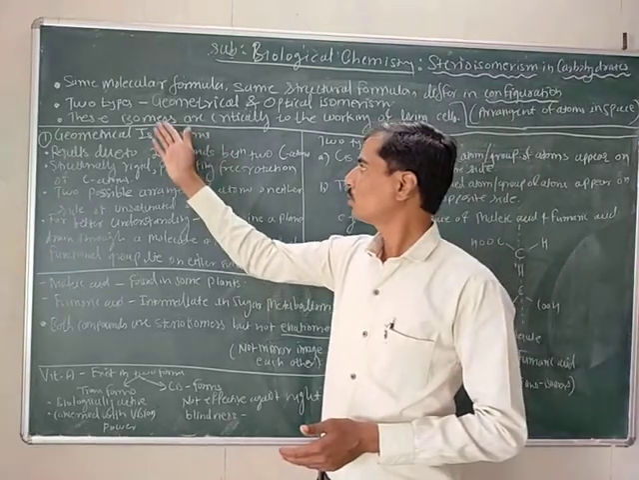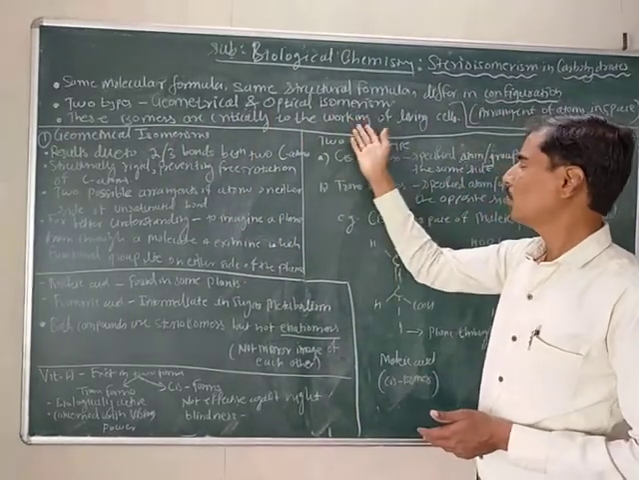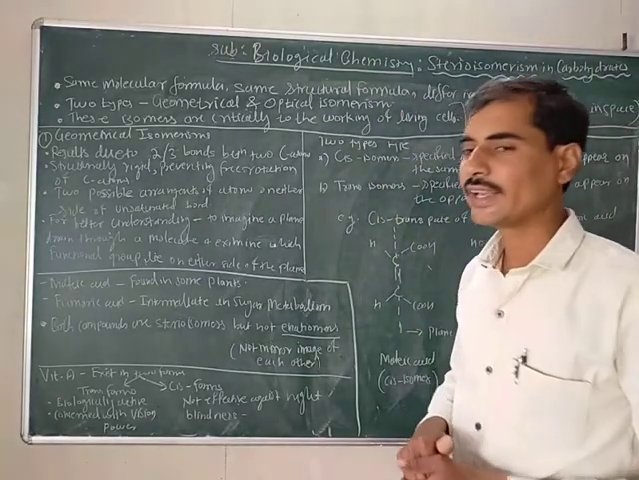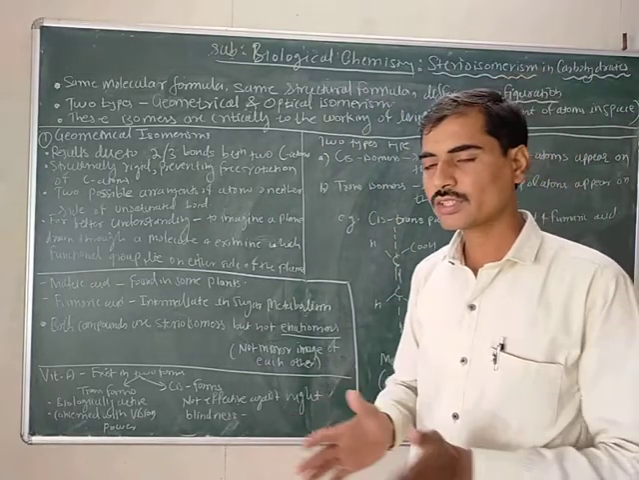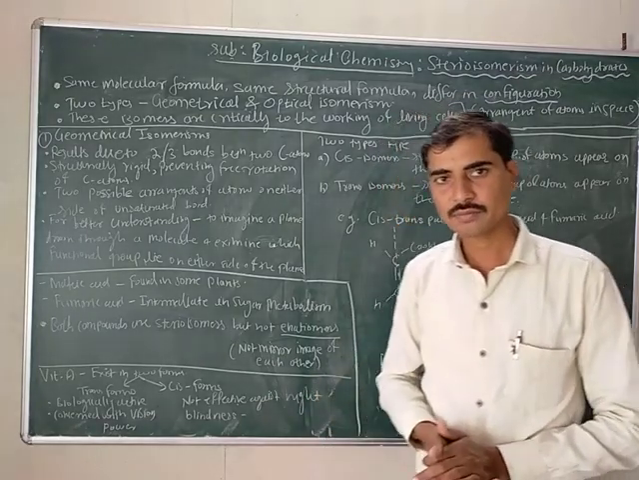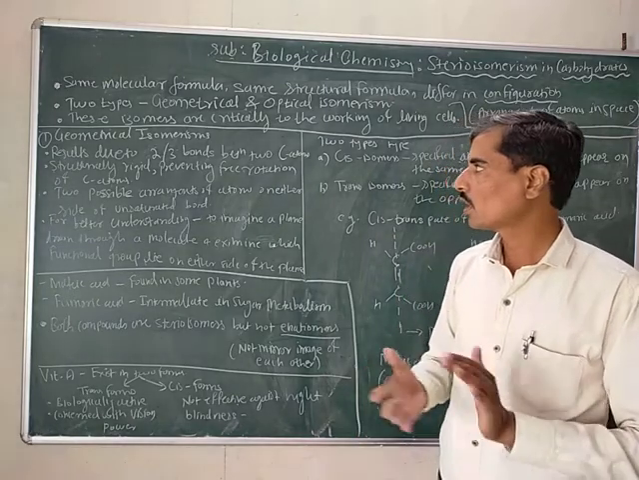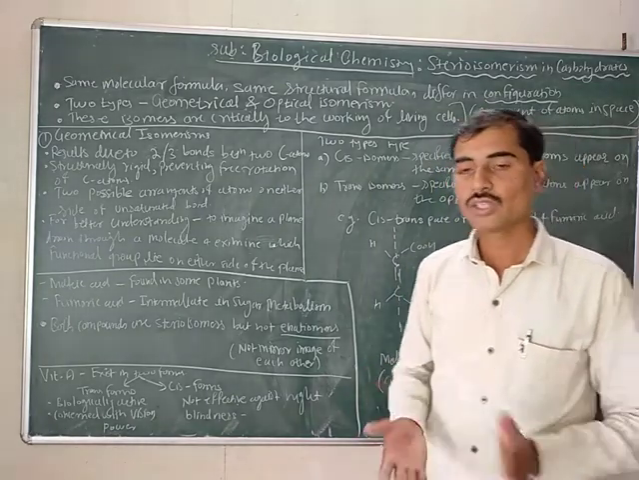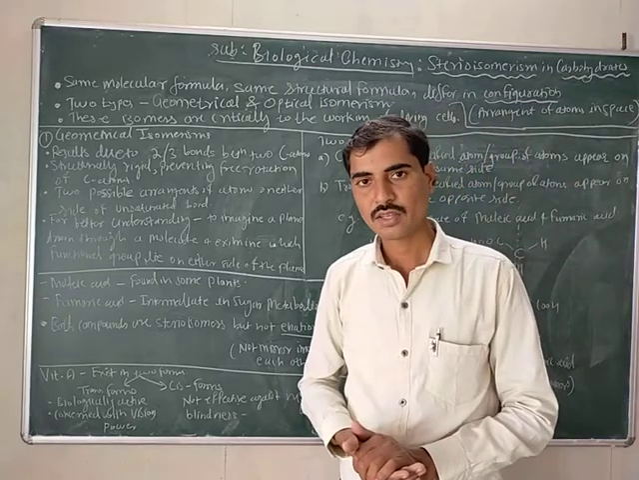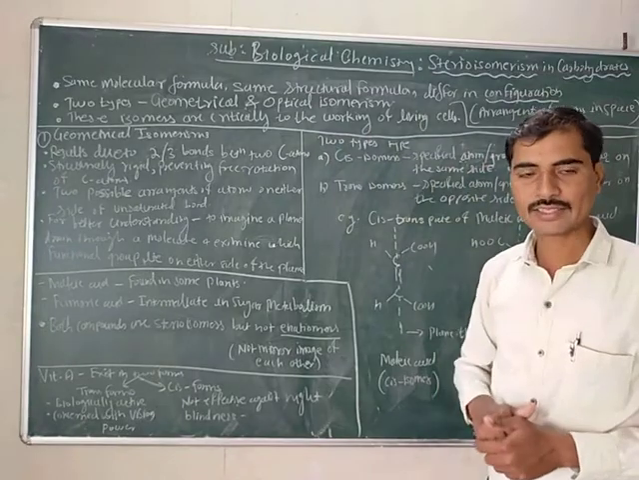These two types of isomers are critical to the working of living cells. That means the geometrical isomers and optical isomers are critical to the working of living cells.